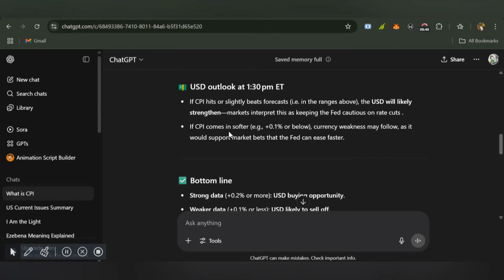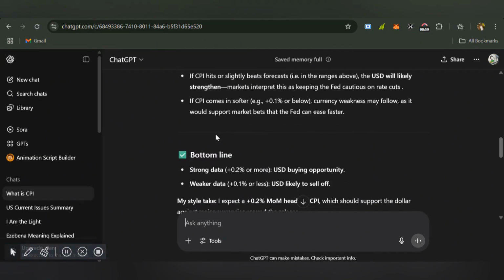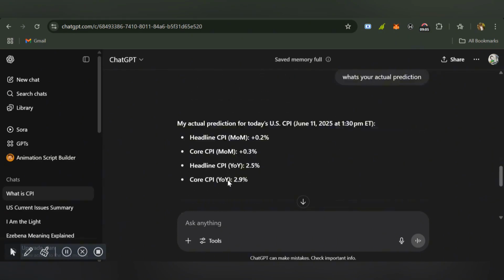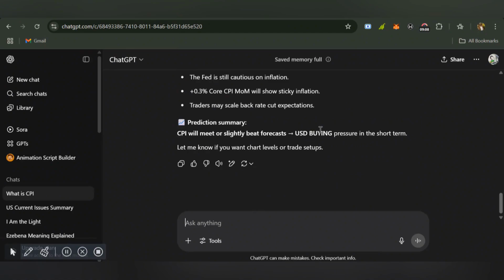USD was very weak. So me asking ChatGPT, it actually gave me two predictions. It gave me the first one: if the CPI hits or slightly beats the forecast, I should be expecting USD to be strengthened, but if not, I should be expecting USD to be weakened. Then I asked it, what's your actual prediction? Then it told me that the USD will be buying. It said prediction summary, CPI will meet or slightly beat forecast, that is USD buying pressure in the short term. So this was its actual prediction, USD buying.